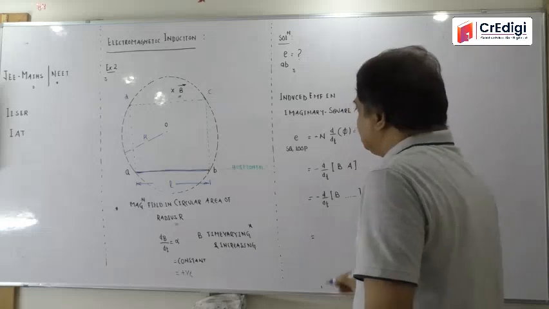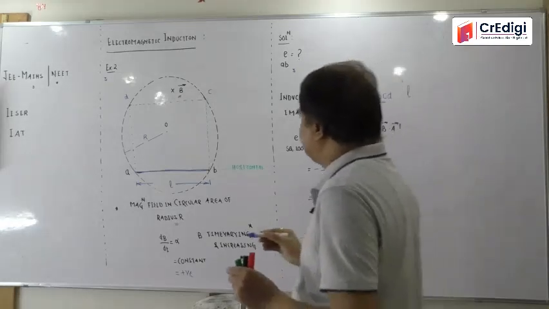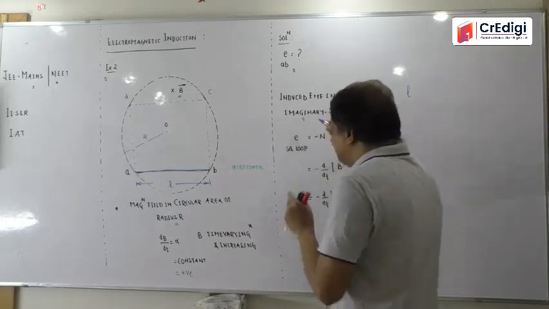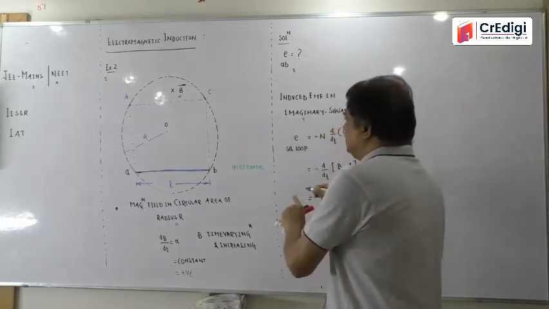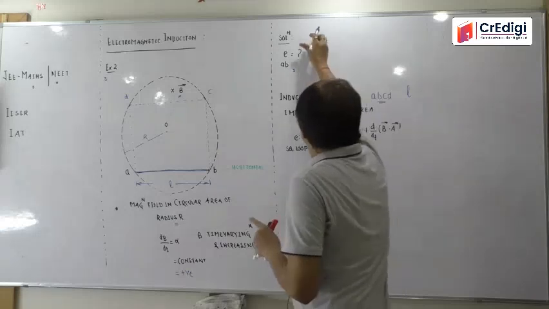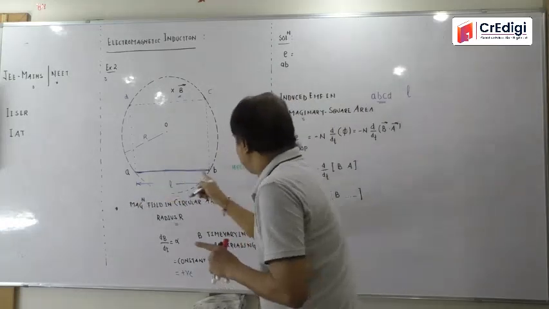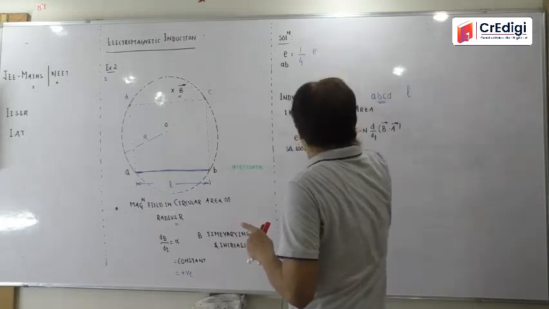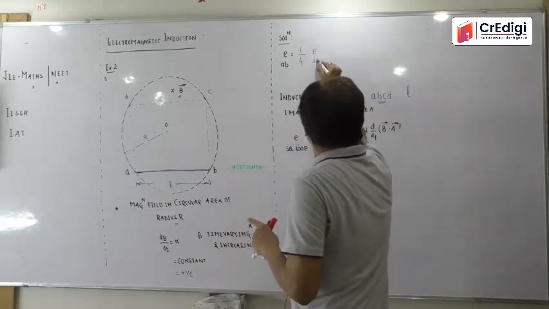Is that clear? Suppose I am able to find the induced EMF in this imaginary square loop, then I can say that the induced EMF in AB will be equal to 1 by 4 of the induced EMF in the square loop.